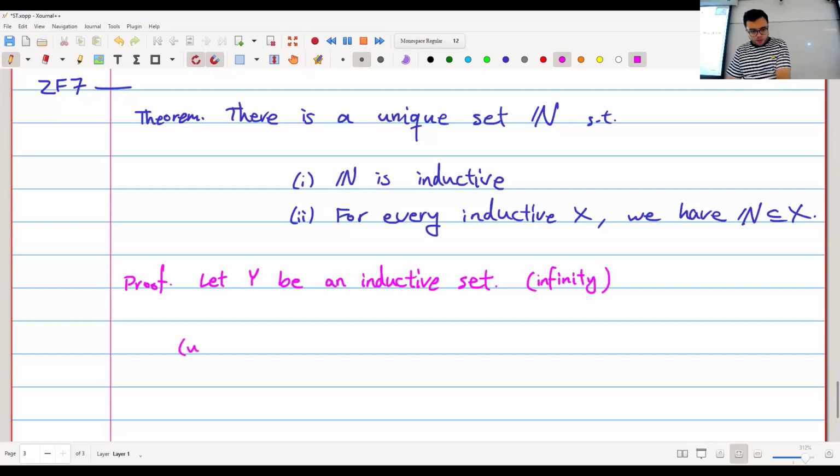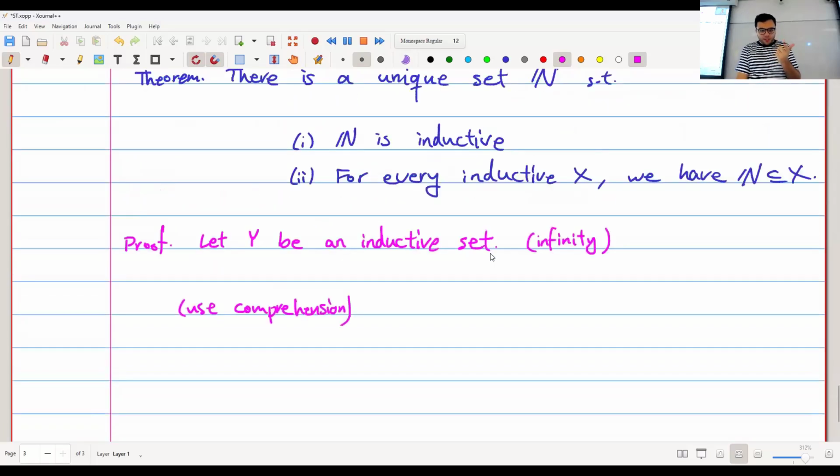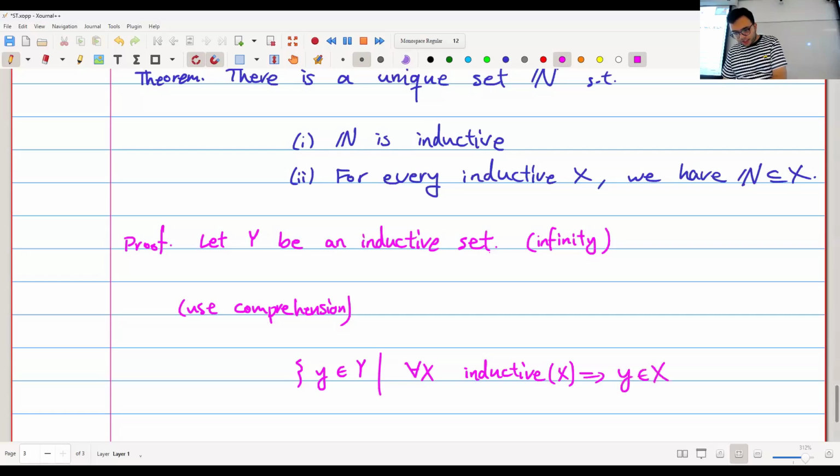But now I'm going to use the axiom of comprehension. What is the axiom of comprehension? It means that I know that the set Y exists, so I can look at all the elements y in Y that satisfy some formula in my language. Here's the formula that I want to write. I want to take all the elements y in Y such that for every set X, if X is inductive, then y is in X.